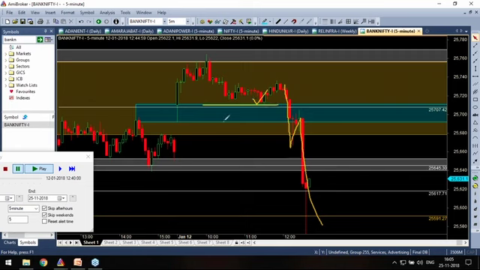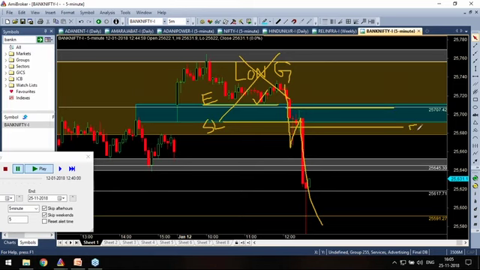Before, I was waiting here for entry, this was my stop loss, and this was a long trade. Then what happened? My long trade failed. Then when price broke that zone, automatically it becomes an SR flip. This is a short zone. This is the stop loss zone and the target is 1:3. And I shorted here, I got a reward.